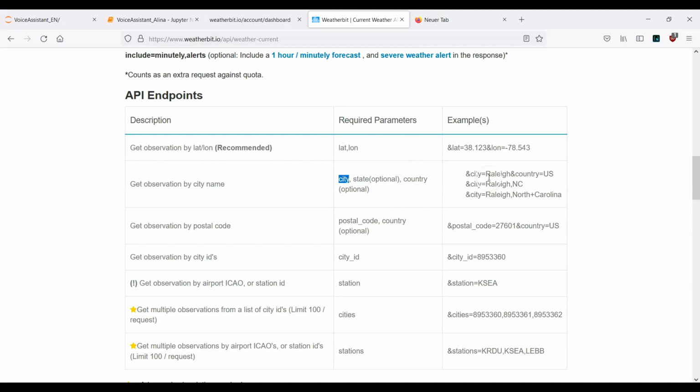In this example, we also have the state or the country, but these are optional. These are not required. What we need is the city. So inside this example area, I will just copy this city part, just this one, because we don't want the country.